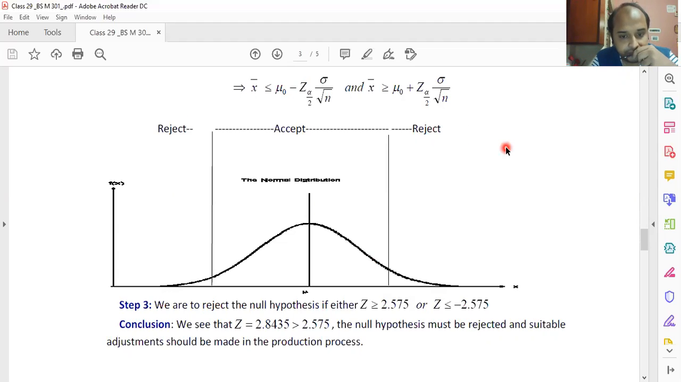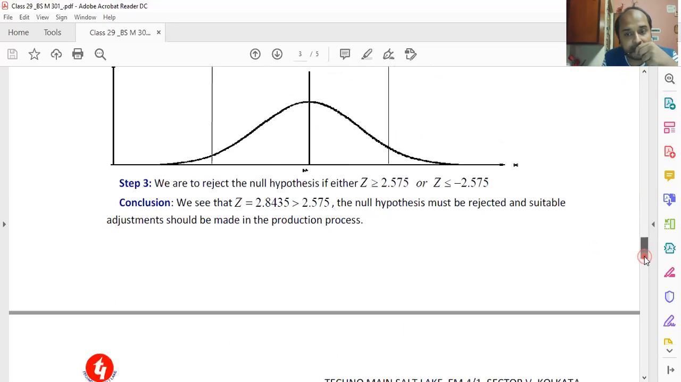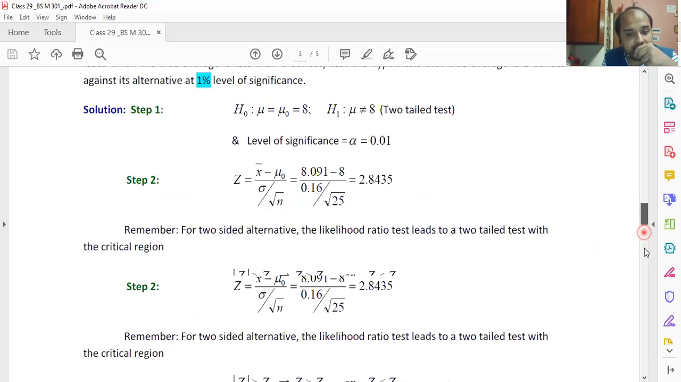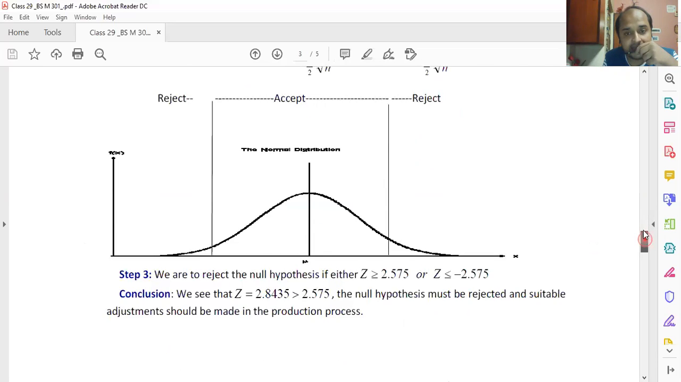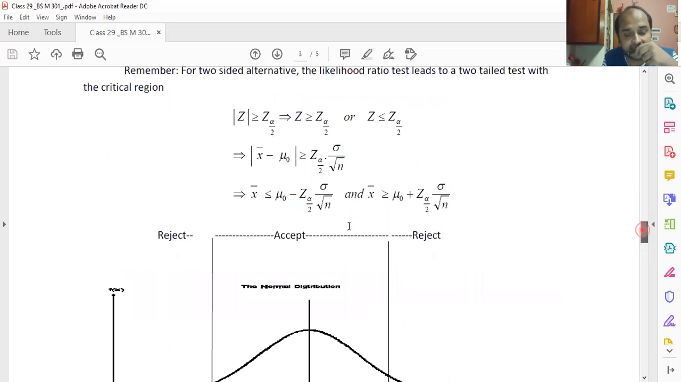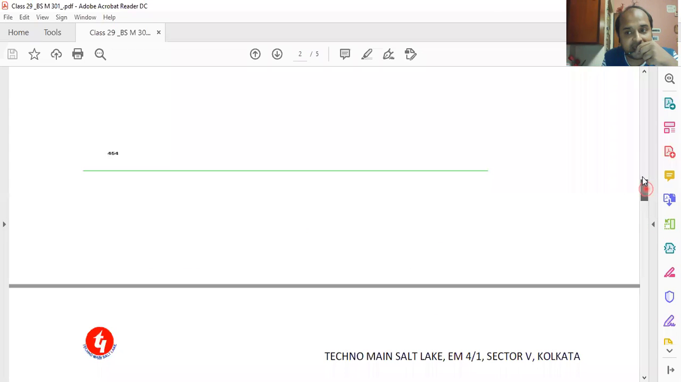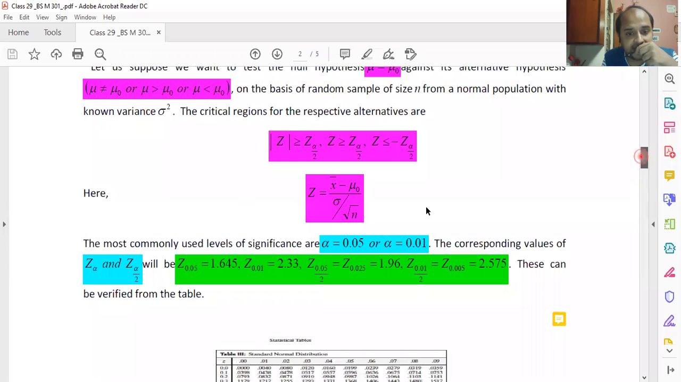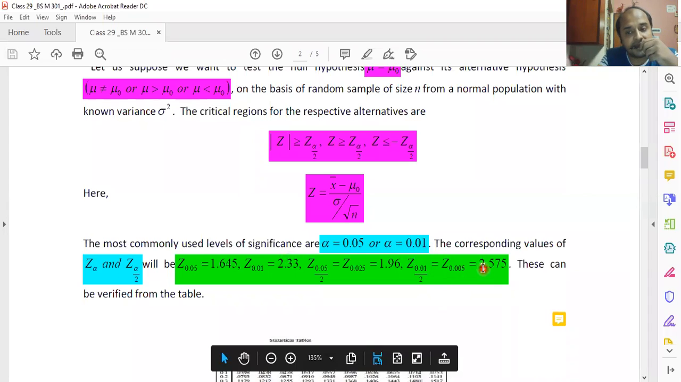And you know that this particular curve is showing two rejection regions. One is this and another is that. Since the level of significance is set at alpha equal to 0.01, it is mentioned here in this particular case that for alpha equal to 0.01, the value of Z alpha by 2 will be 2.575.